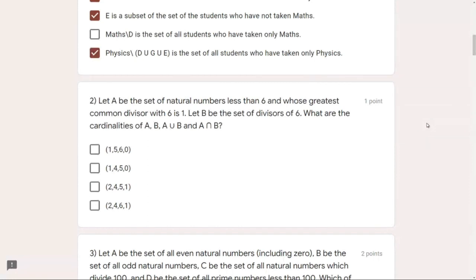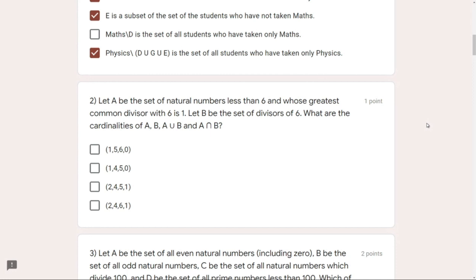So anyways, whose greatest common divisor with 6 is 1. That means the HCF of those numbers with 6 is 1. I hope everybody knows what the highest common factor is. Let me give a brief summary. Highest common factor is nothing but a factor which is common to both the numbers upon which we are performing that HCF operation, and it has to be the highest of such. So the highest common factor of 4 and 6 is 2, because 2 is such a factor which occurs in both 4 and 6, and it is the highest of such kind. We cannot take 3 or 4. So anyways, we have to find those numbers with which the HCF with 6 is 1.